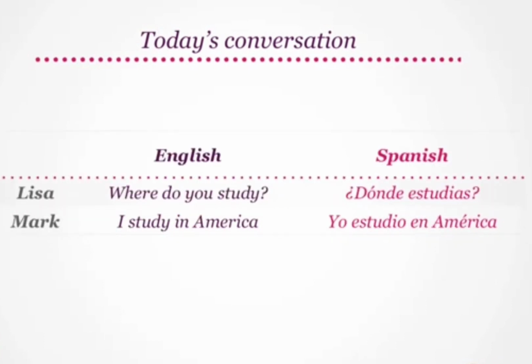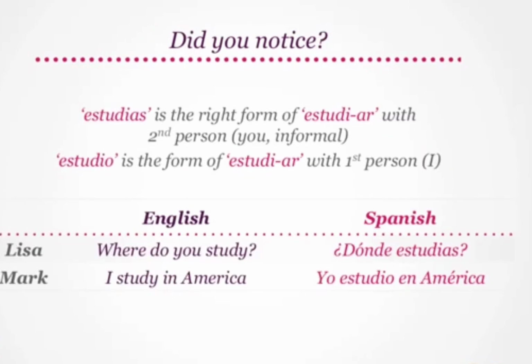Now let's look at where do you study, which translates to ¿Dónde estudias? In response, I study in America becomes yo estudio en América. Did you notice that estudias is the right form of estudiar with second person, that is the informal form of you? Estudio is the form of estudiar with first person or I. Hence, where do you study translates to ¿Dónde estudias? And I study in America becomes yo estudio en América.